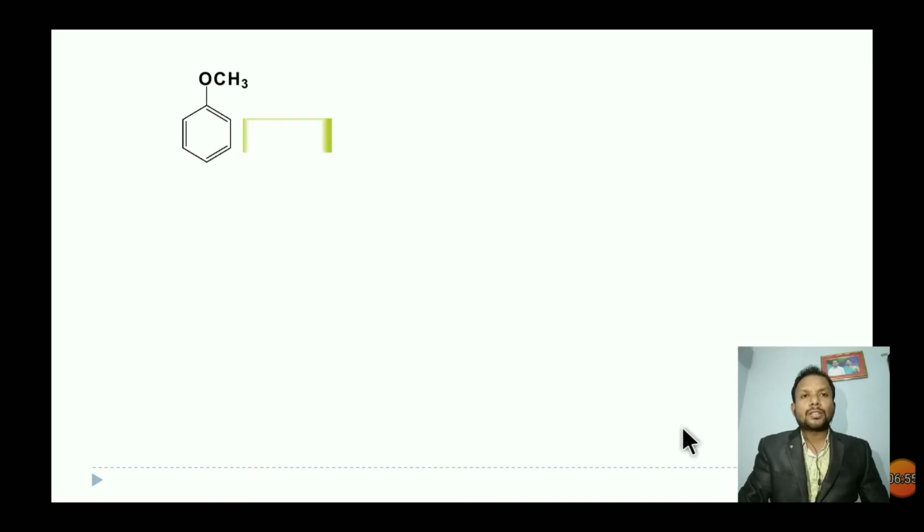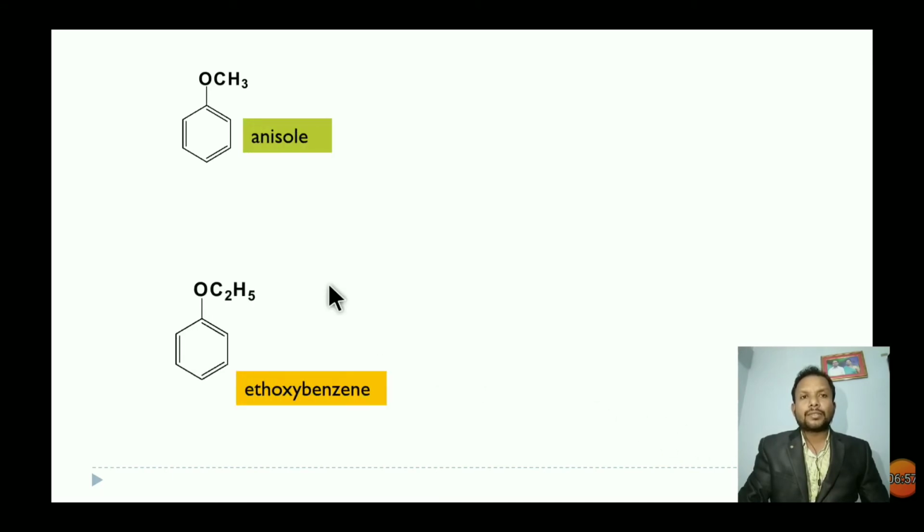See the other structures of benzene derivatives. Here the benzene ring is attached to OCH3. This is an ROR ether compound, and the name is anisole. Methoxybenzene is called anisole, whereas ethoxybenzene is also called phenetole.